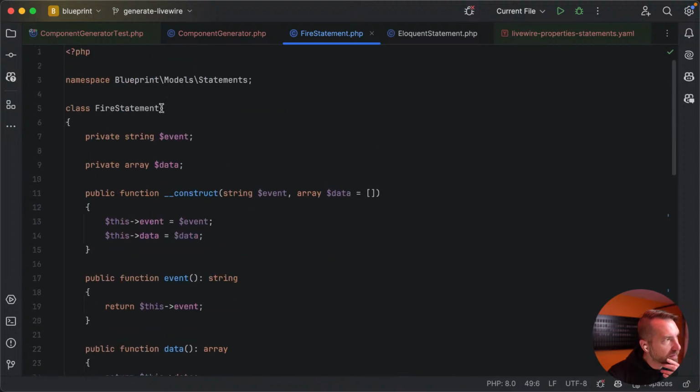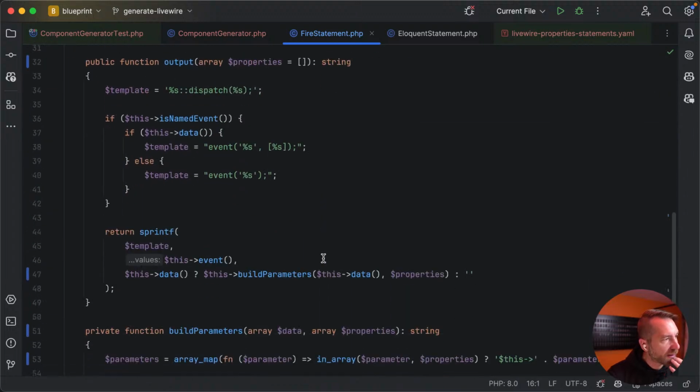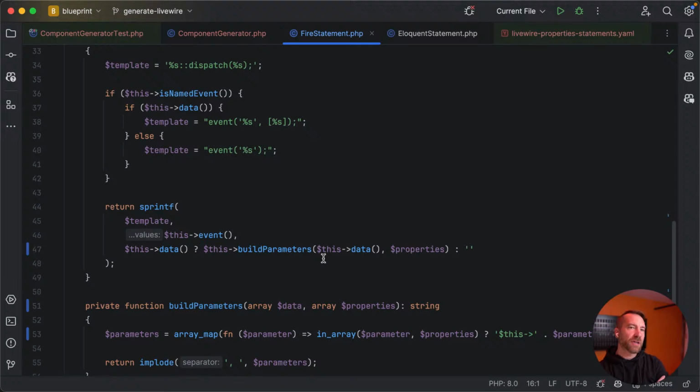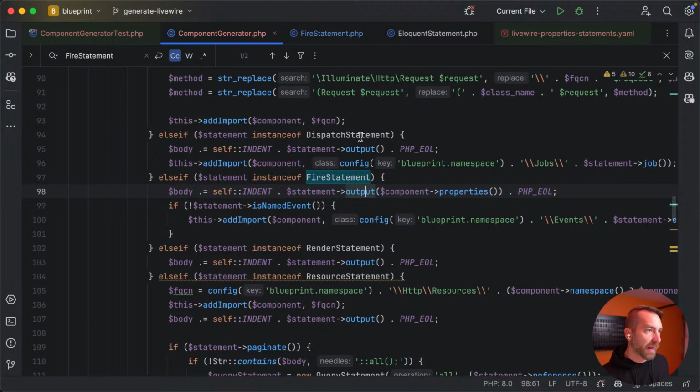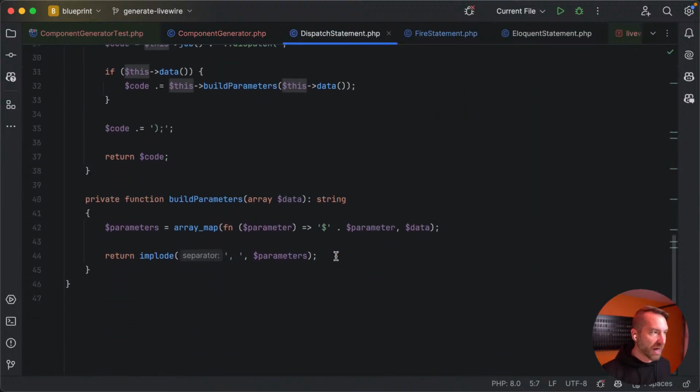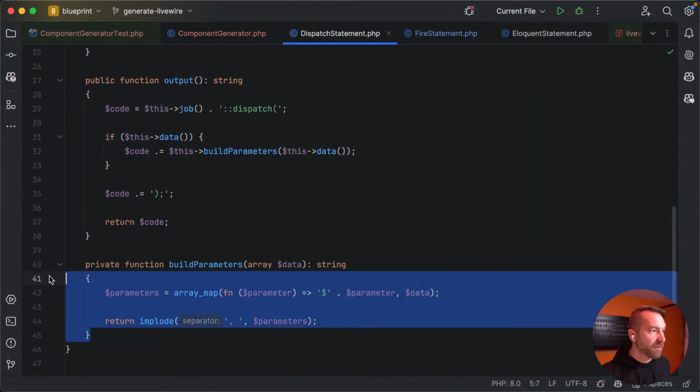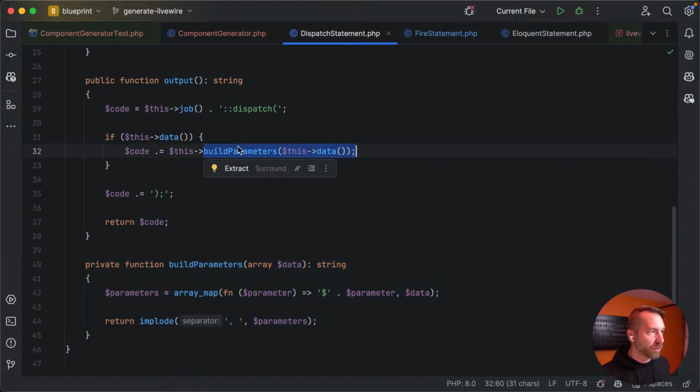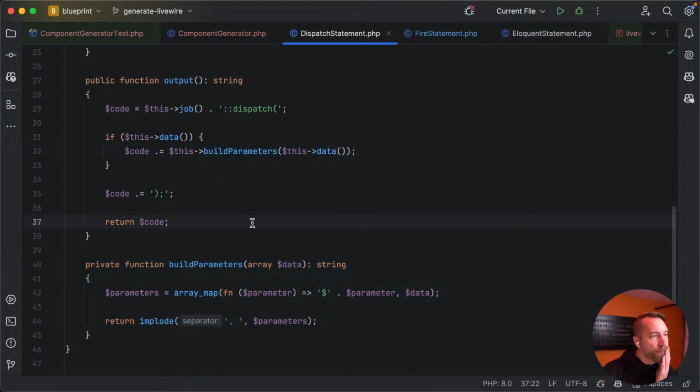Are these, there's no interface on these. I'm just trying to think. I think to finish up the stream, instead of writing this in all of those statements, what I'd like to do is figure out how I would like to abstract this so it can be shared with all of the other ones. My assumption is if we just go look at one of these other things like the dispatch statement, it has a very, very similar output, right? This build parameters.